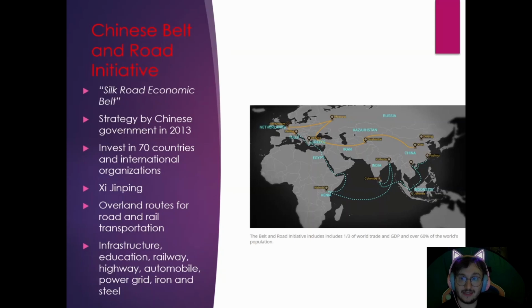A lot of these areas, especially in Central Asia, are areas that countries have not invested in before. Central Asia is kind of out in the middle of nowhere, but this has made China even wealthier, and they have a lot of economic spheres of influence and a lot of sway in these areas.